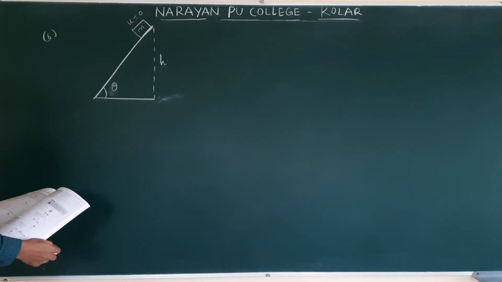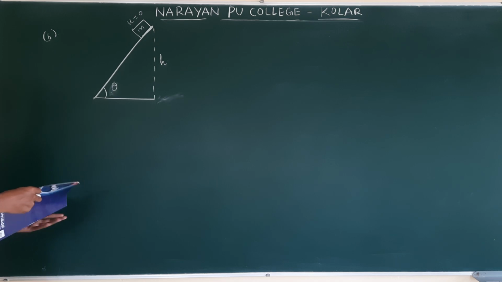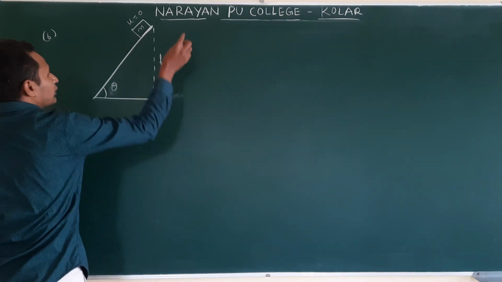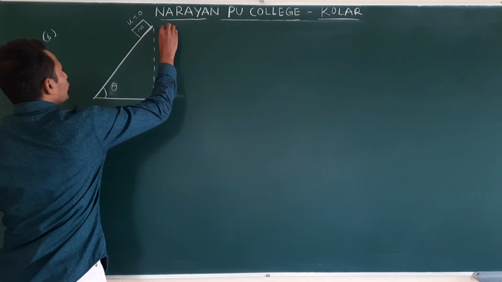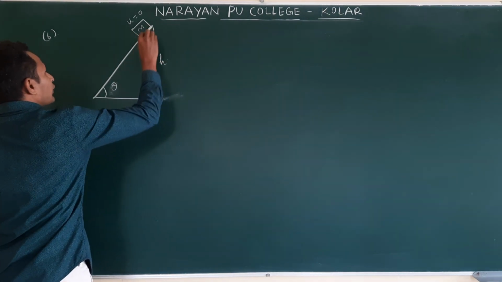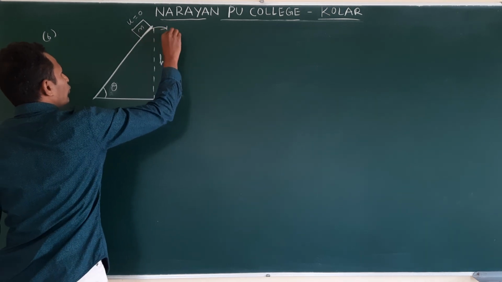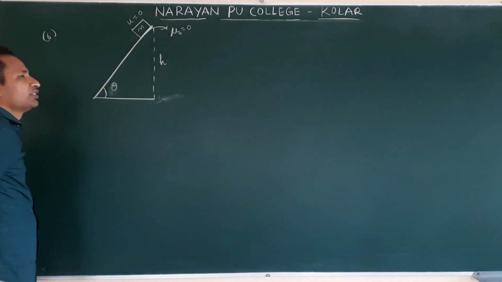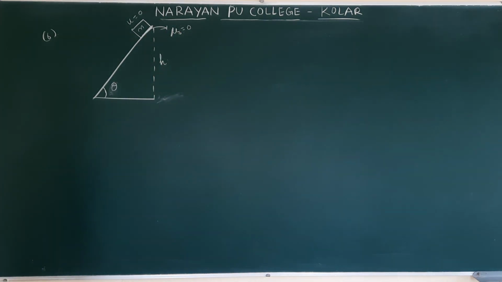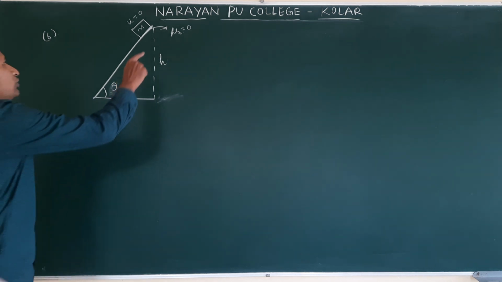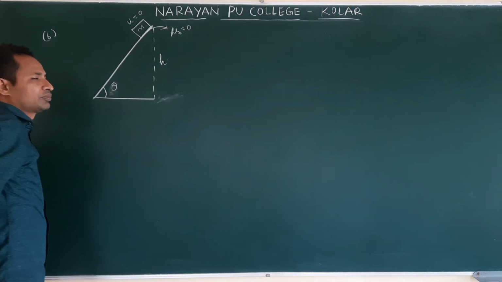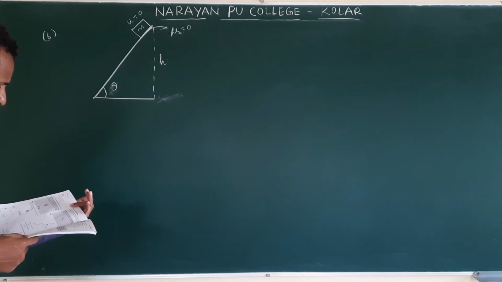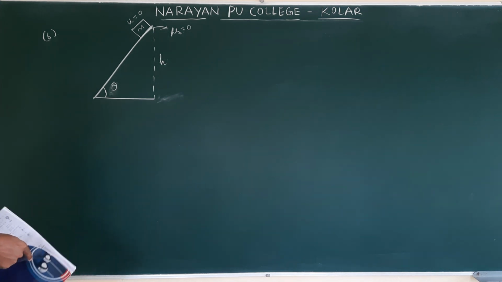Now, the body is sliding down a smooth inclined plane, they mentioned. Smooth means what? There is no friction. Clear? So this is a smooth surface. What does it mean? No friction. So mu s is 0. Okay, now what are they asking? Time. After how much time does it reach the bottom of the plane?